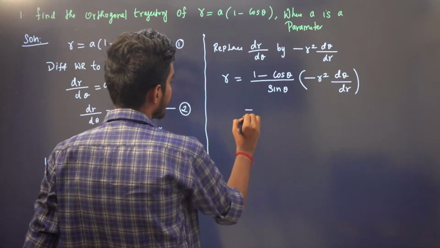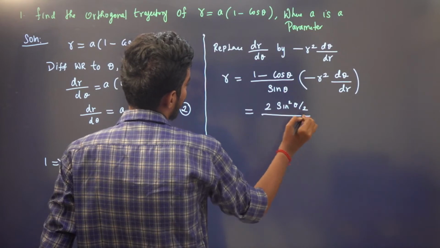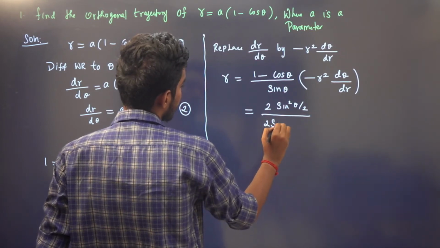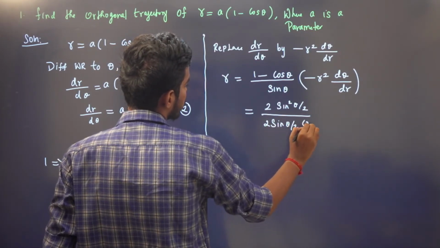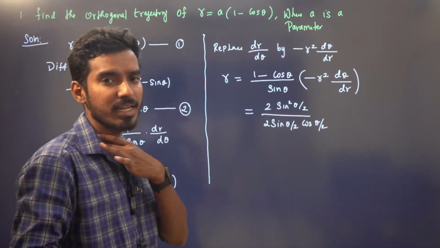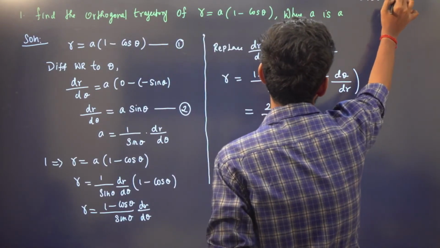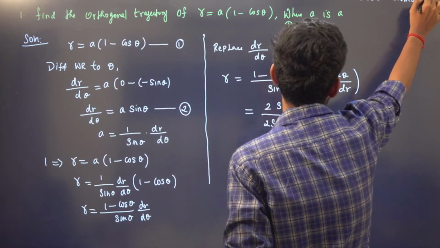It is 2 sin square theta by 2. And sin theta is 2 sin theta by 2 cos theta by 2. Right? These are very elementary formulas. We know sin 2 theta is 2 sin theta cos theta.